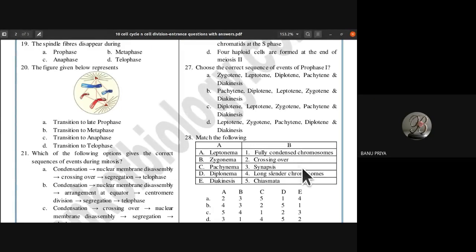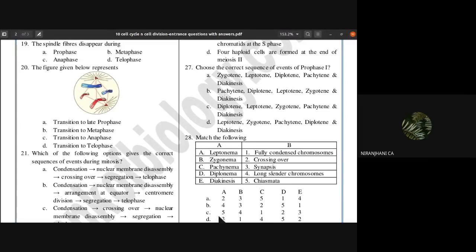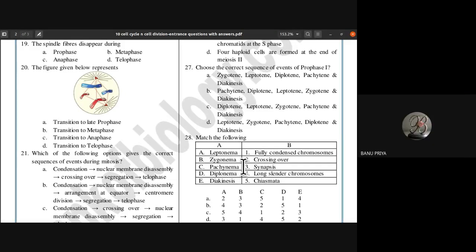Crossing over. So the question is 28th, isn't it? Option B. So leptonema is long slender chromosomes. Zygonema is synapsis. Pachytene or pachynema is crossing over.